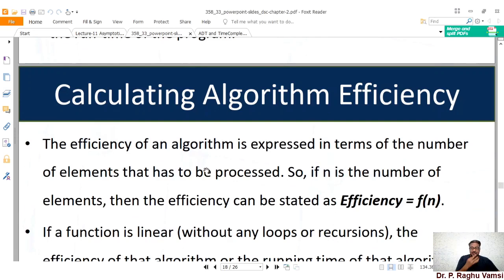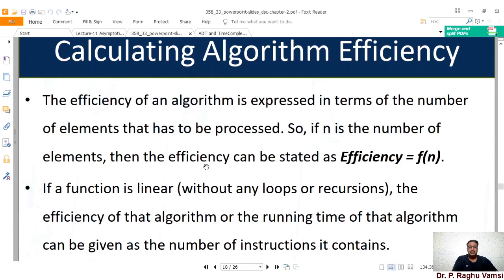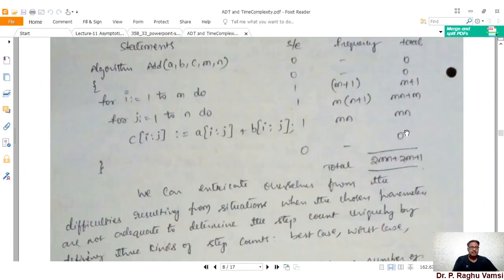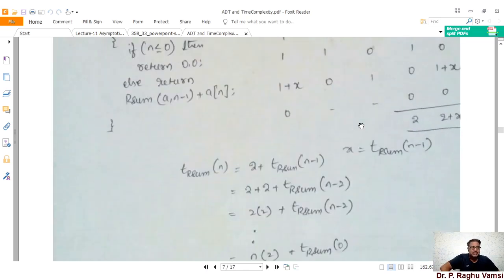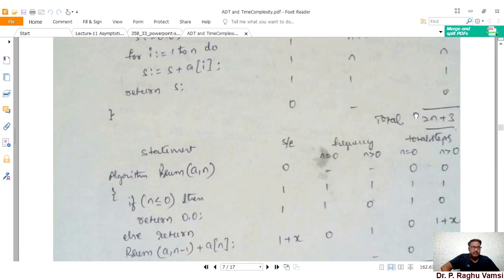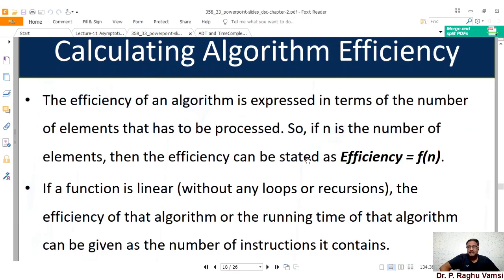Next, calculating the algorithm efficiency. The efficiency of an algorithm is expressed in terms of the number of elements that have to be processed. So if n is the number of elements, the efficiency can be stated as efficiency equals f of n. Here, what is the efficiency of the algorithm? f of n. Like that, we will calculate or represent the efficiency of the algorithm.